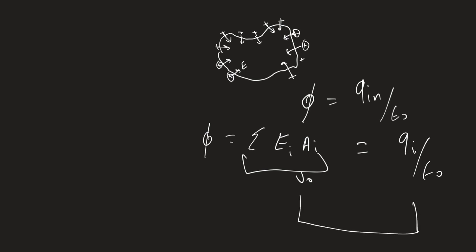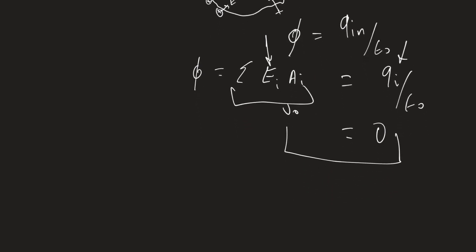How do you fix this equation if the Q inside is 0? The only way is to suppose that there is no electrical field, that E sub i is 0. So E sub i is 0 in the interior of the conductor.